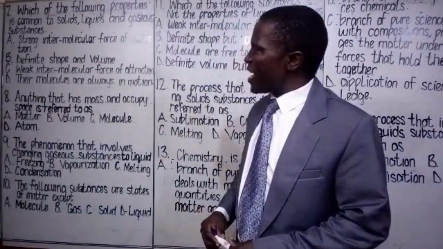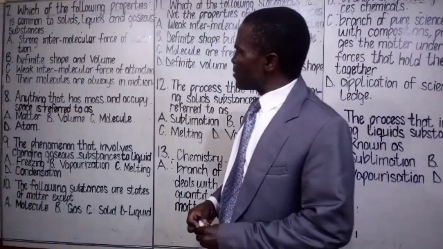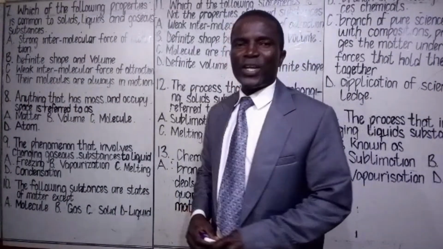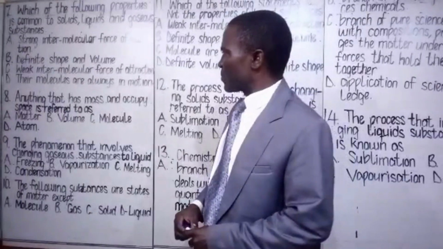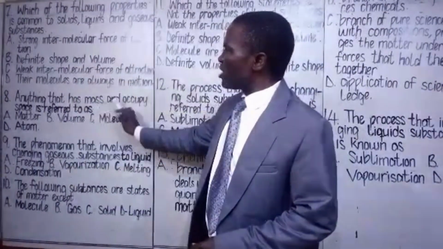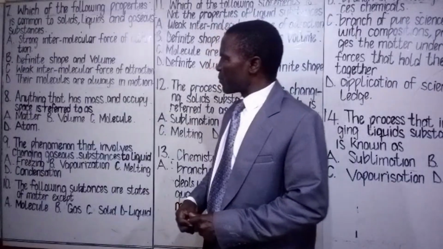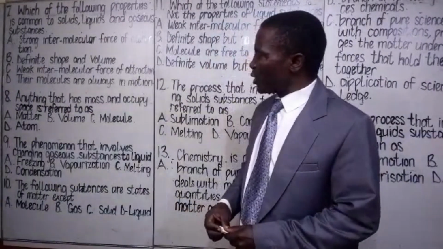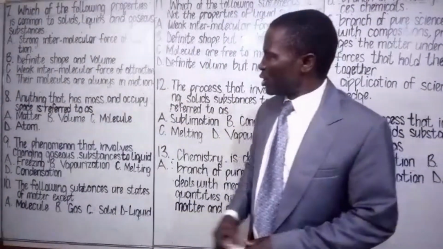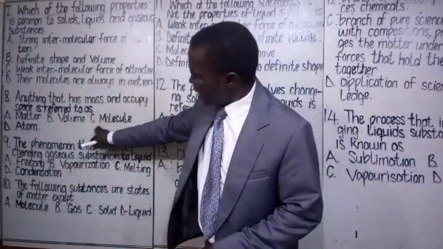Class assessment 8. Anything that has mass and occupies space is referred to as dash. A. Matter. B. Volume. C. Molecule. D. Atom. You choose the most appropriate option here.